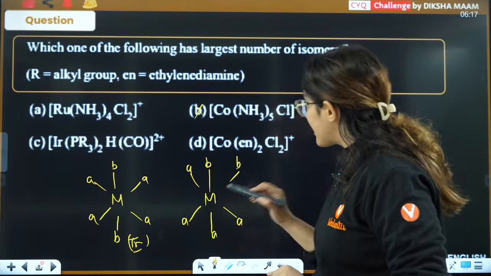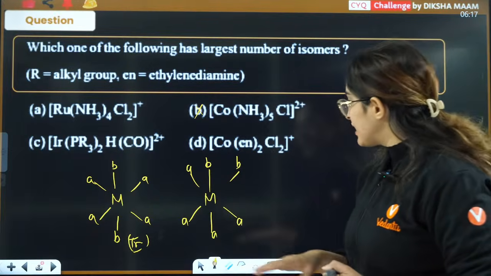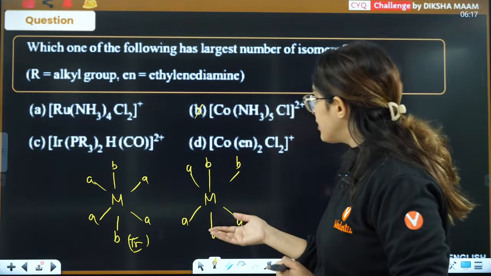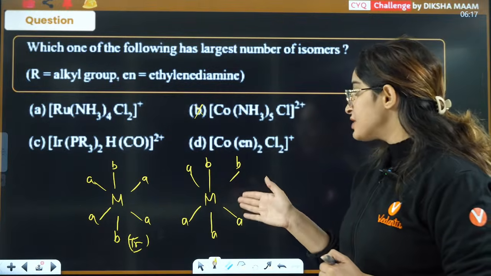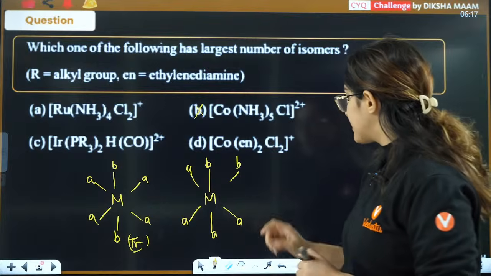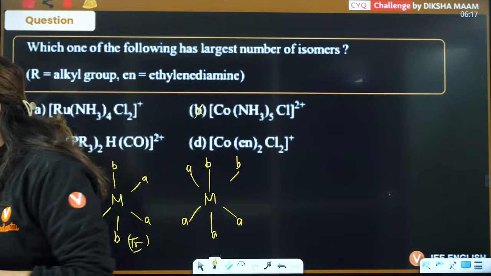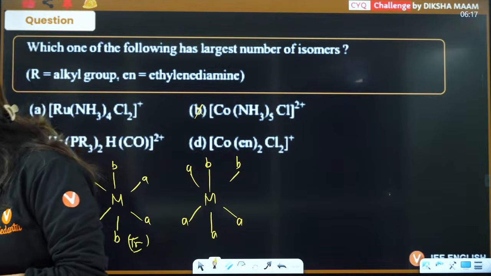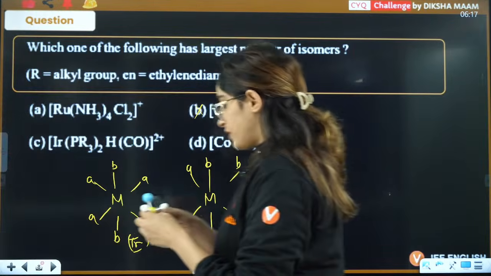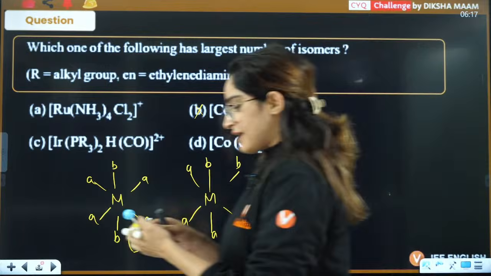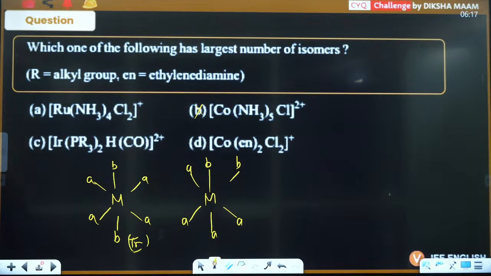And in this case as well, you have a plane where POS is present. Because if you see it like this, okay, I'll just show you as well. I don't want to talk to you in imagination. Let's see if we can make an optical isomer here or not.